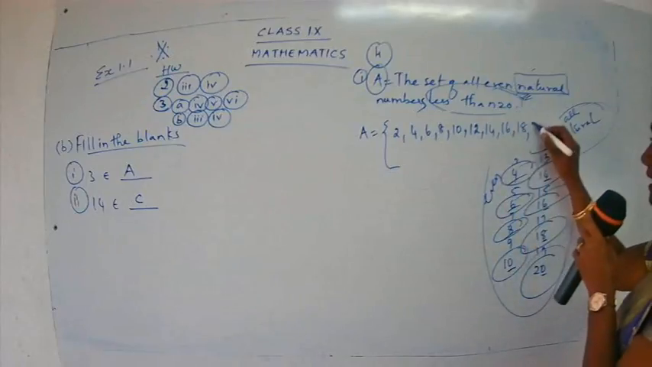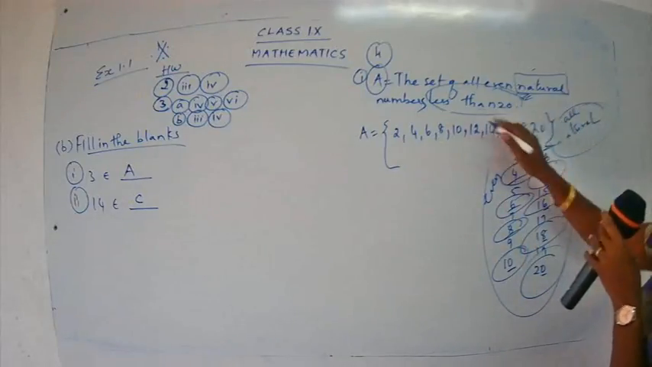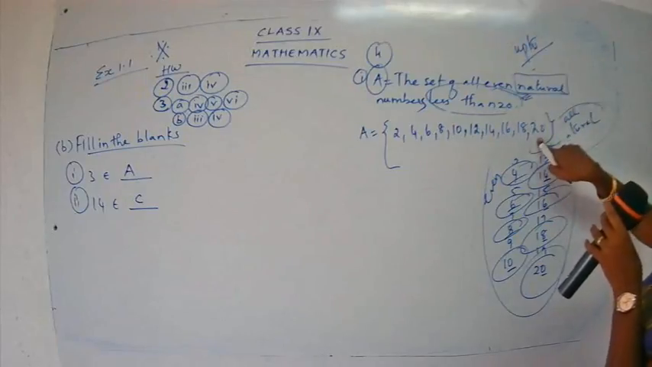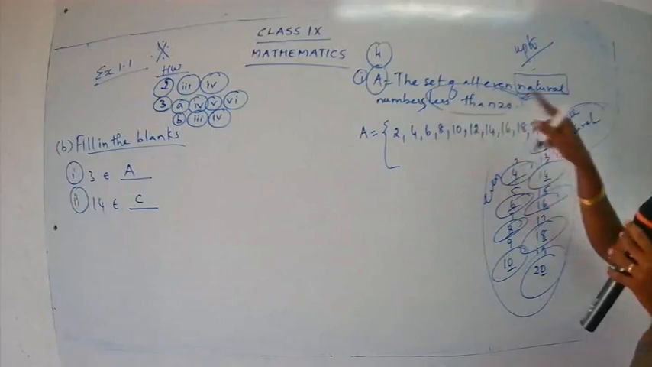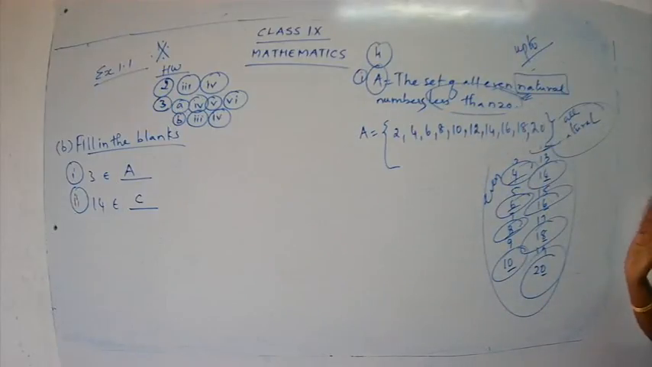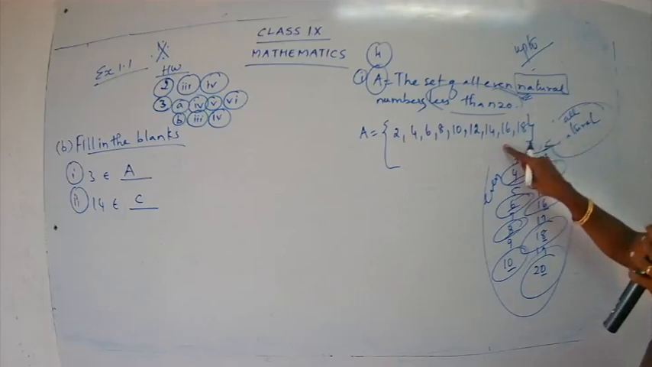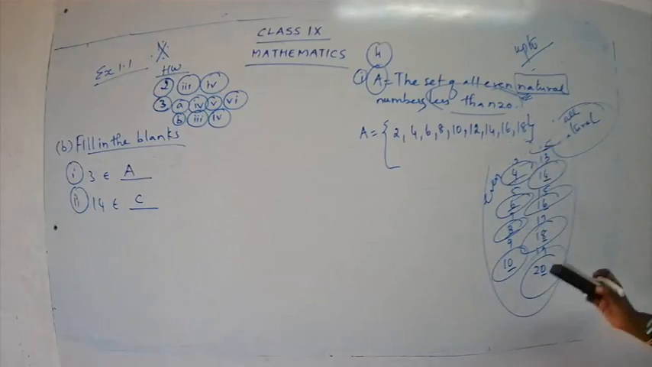So I have not written 20. If you have the statement up to 20, it means you write 20. But here it is less than 20. Less than means we don't want 20. So we want the numbers till 18. So this is the answer. I hope you are clear.